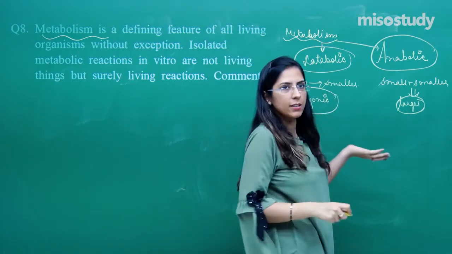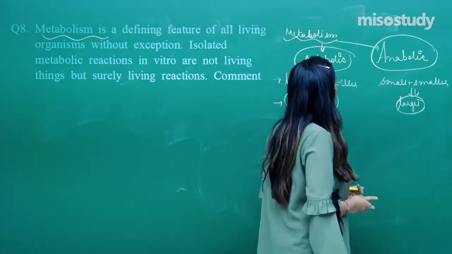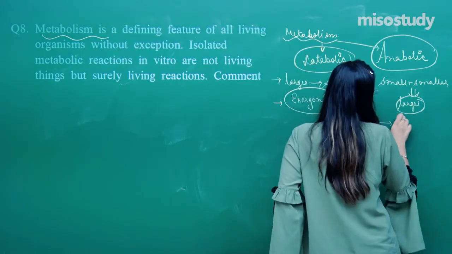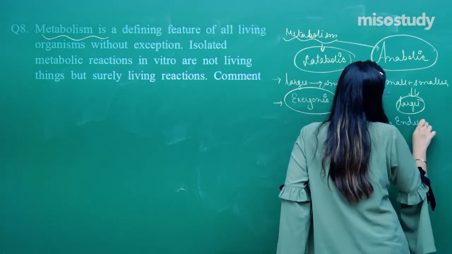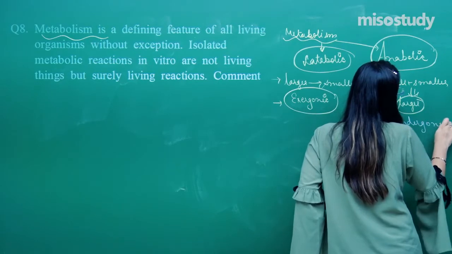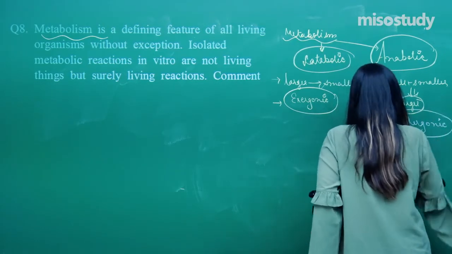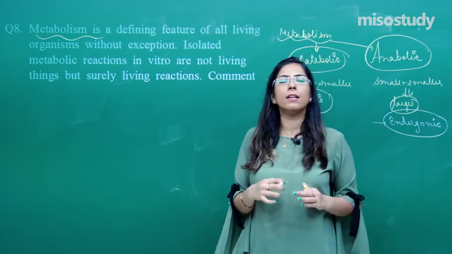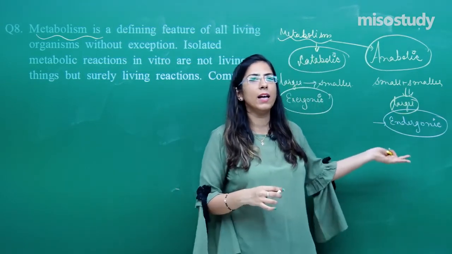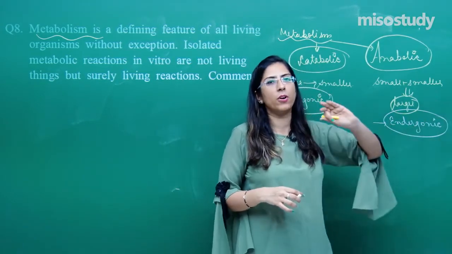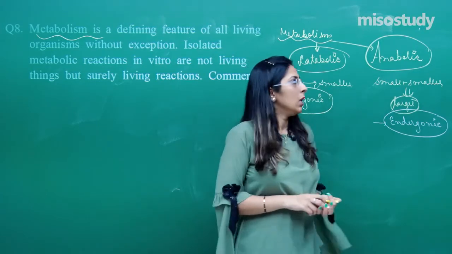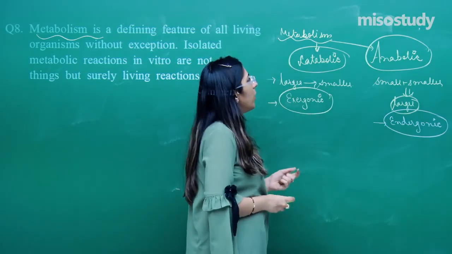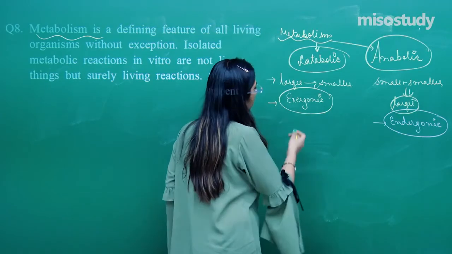We have already studied this in chemistry. Anabolic reactions are called endergonic reactions. Endergonic means they require energy for the formation. So catabolism means energy is released, and anabolism means energy is required. These are the two important life processes. If they stop happening in our body, we will be no more. So that is metabolism, we have discussed that.